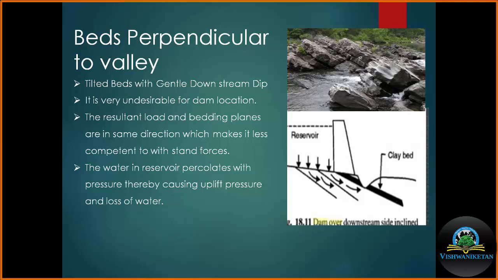Third case, when rocks are dipping in the downstream direction, this is the general downstream direction, reservoir side, self-weight of the dam, thrust caused by the impounded water and resultant. Here we can see the resultant is parallel to the bedding plane. We are always considering bedding plane as the plane of weakness. In this situation, because the resultant force is parallel to the weak planes, there are very much chances of the failure of this dam.